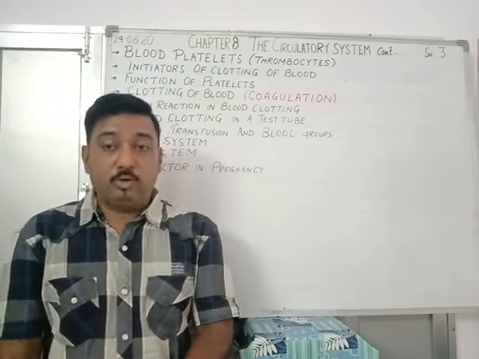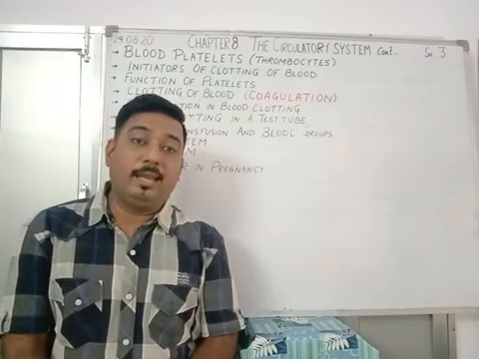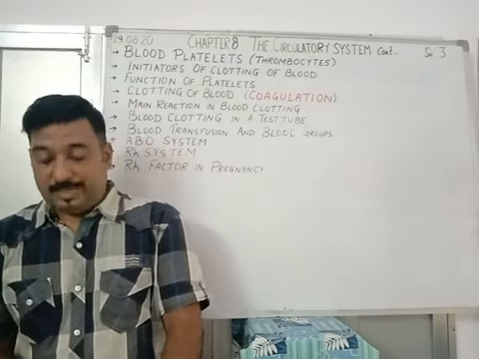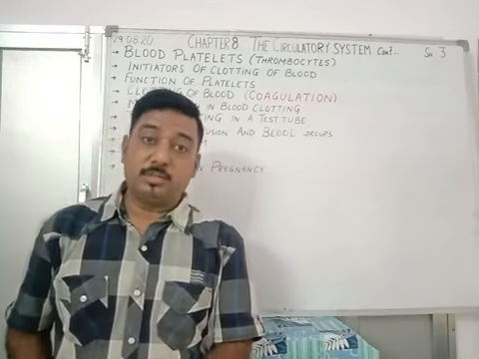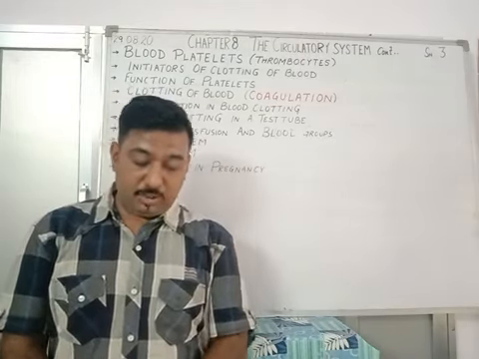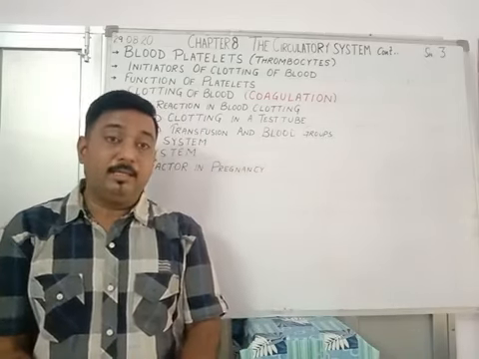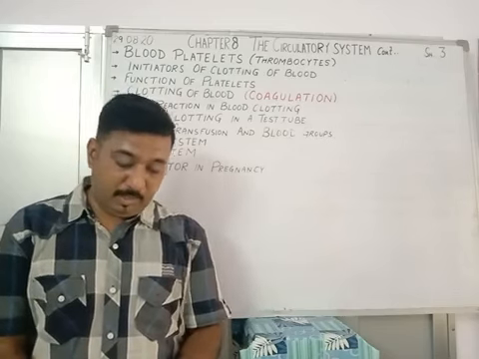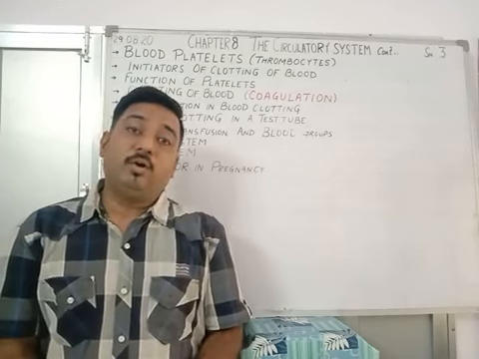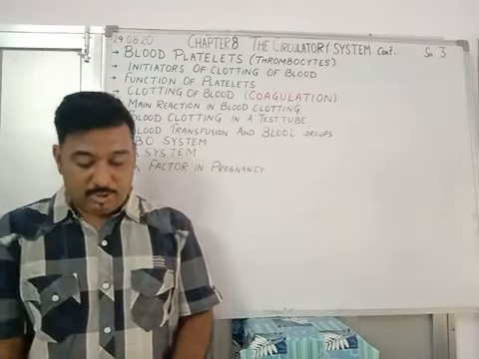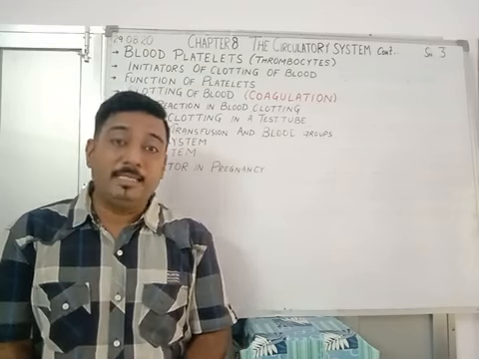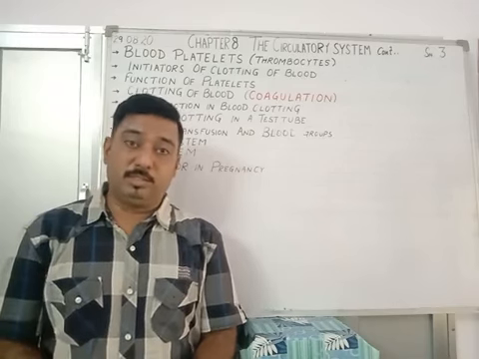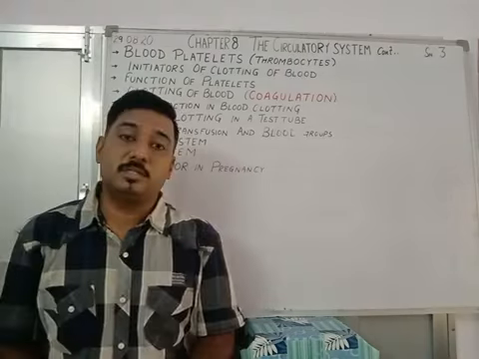I also explained to you about the origin and life of WBCs, and the functions of leukocytes, that is the WBCs, which included phagocytosis, inflammation, pus formation, formation of antibodies, and conferring immunity. How do they confer immunity in the human body? Then at last we also saw the antigen-antibody reaction and how a body attains immunity with the help of that. Along with that, I had also given you some homework questions that I hope you have done in your copy.